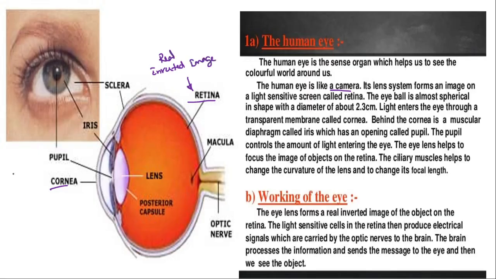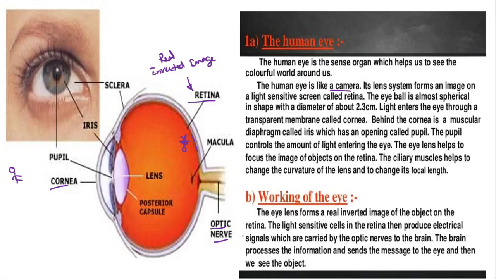Suppose there is a person standing in front of us. If you see that particular person, his image is formed on this retina in an inverted form. This image is converted into pulses, and it passes to the brain through the optic nerve.